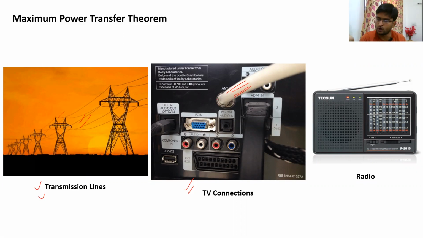So there should also be an impedance matching between this particular coaxial cable, which is your dish antenna cable, and the input of your TV, right?